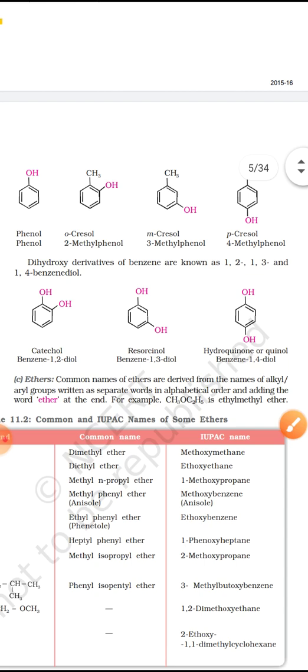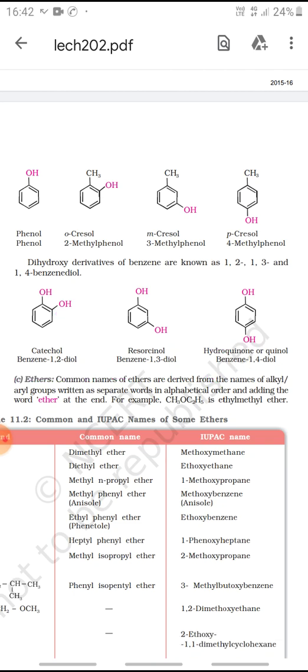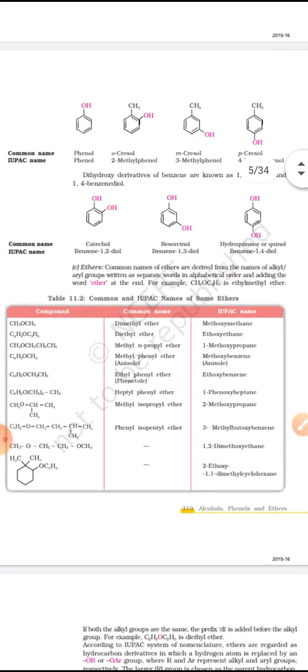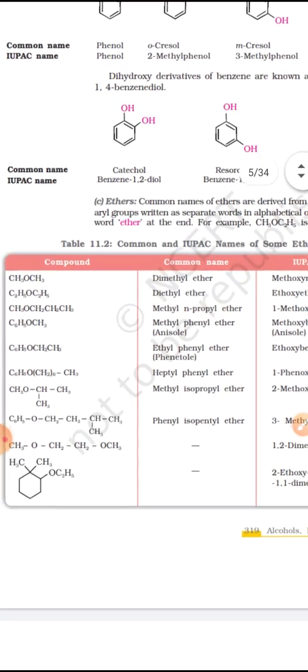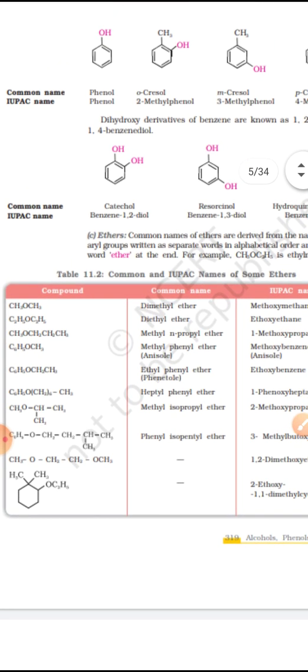Now, if two OH groups are present on adjacent carbon atoms, the IUPAC name will be benzene-1,2-diol, and the common name is catechol. If on first and third carbon, then it will be benzene-1,3-diol and resorcinol. This is benzene-1,4-diol, hydroquinone or quinol is the common name. Now coming to the ethers. As I have already given you one example prior, they can be symmetrical ethers, they can be unsymmetrical ethers also.